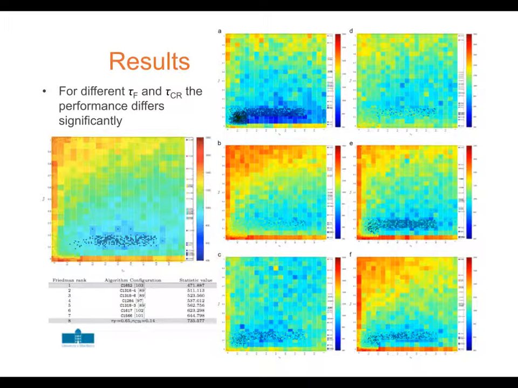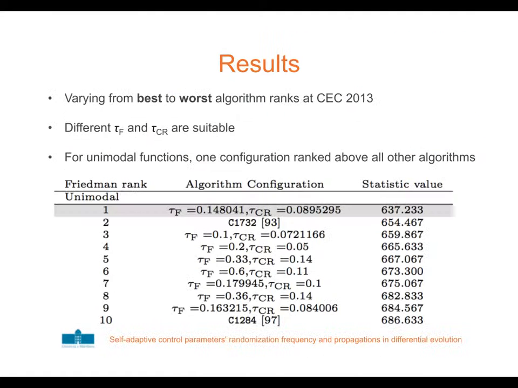We have tested more than 2,000 different configurations of the algorithm on the full CEC 2013 benchmark, each on 51 independent runs. We have also shown that different randomization frequencies are suitable for different optimization functions, even differing for F and CR randomization frequencies. We also ranked our configurations against the competing algorithms.